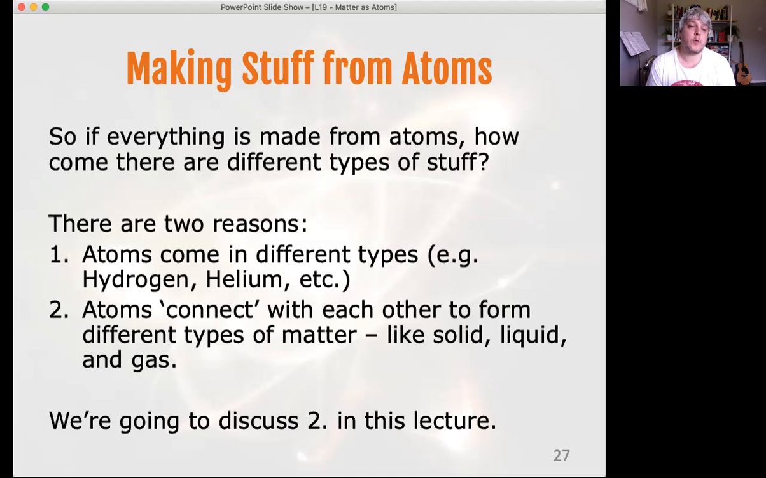And there are two reasons for that. One is that atoms come in different types: hydrogen, helium, lithium, beryllium, boron, carbon, nitrogen, oxygen, fluorine, neon, and so on, all the way through to the really heavy ones that we have to make in a lab. So there are different types of atoms, and obviously if you build stuff out of a different type of building block, you're going to get a different property of material. You're going to get different things being made. But also the atoms that you do use of different types can connect to each other in different ways. So they can form solids or liquids or gases or other phases as well. We're going to discuss that second one right now. We're going to talk about building things differently out of atoms.